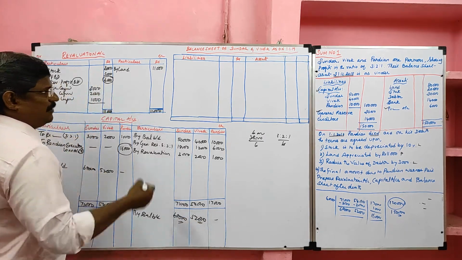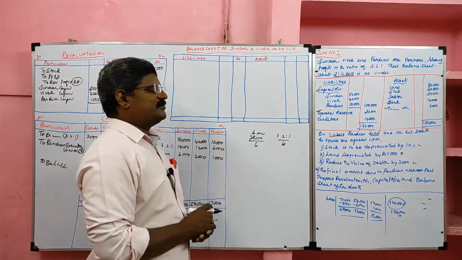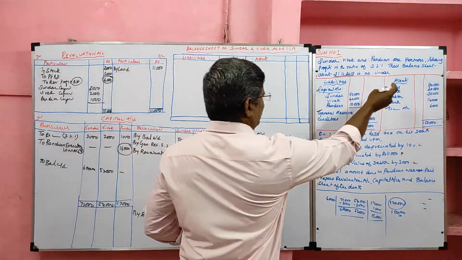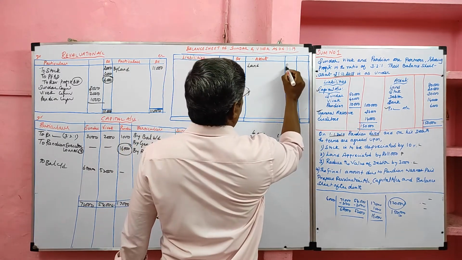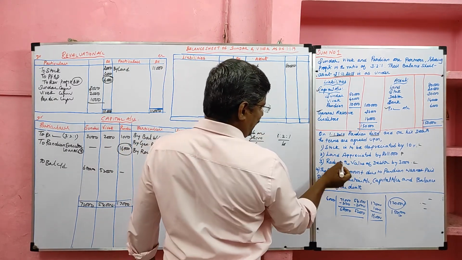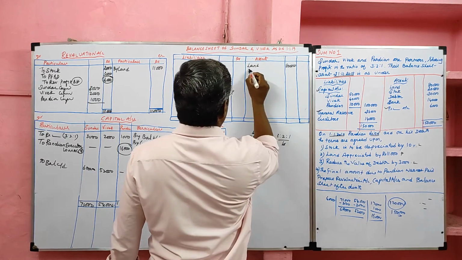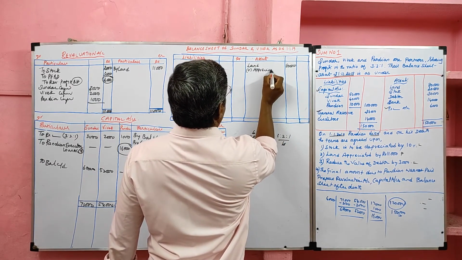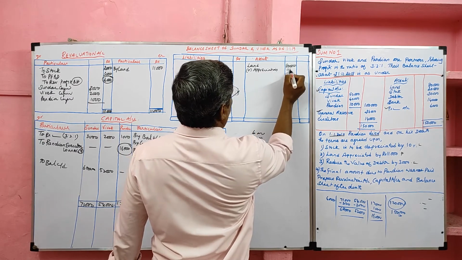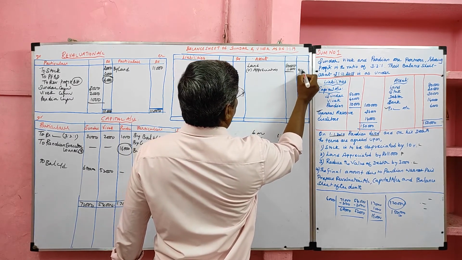Then we will prepare the reconstituted firm's balance sheet. We will start with the assets. Land, old value 80,000. It has an adjustment. Land value increases, plus appreciation 11,000. So land new value 91,000.